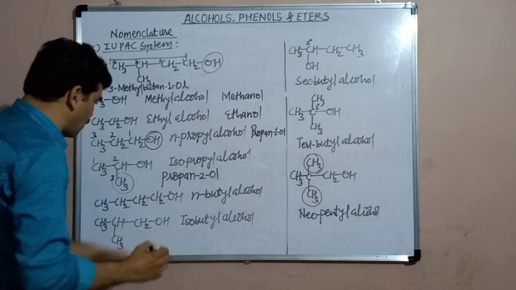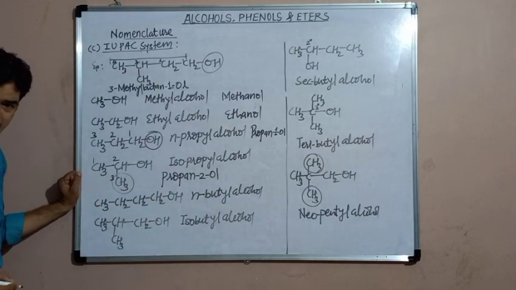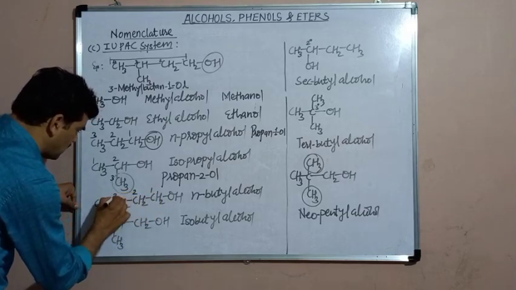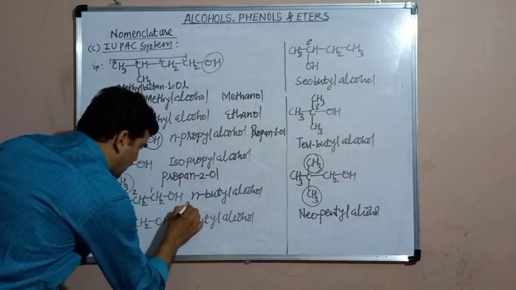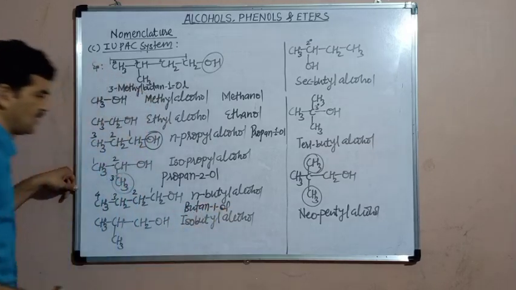Then n-butyl alcohol. Total 4 carbon atoms are there in the longest chain. Therefore, its parent alkane will be butane. Now here the position of the OH is 1. The OH group is attached to the first carbon. Therefore, its IUPAC name will become butan-1-ol.